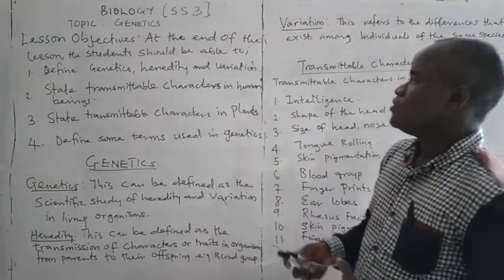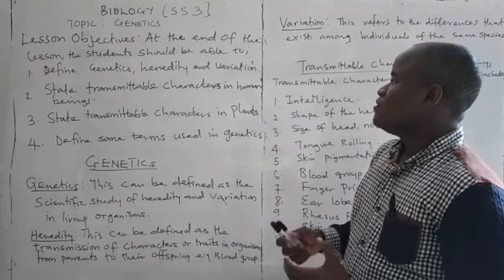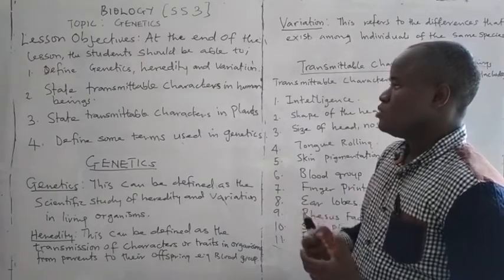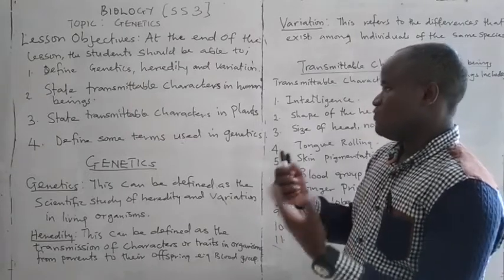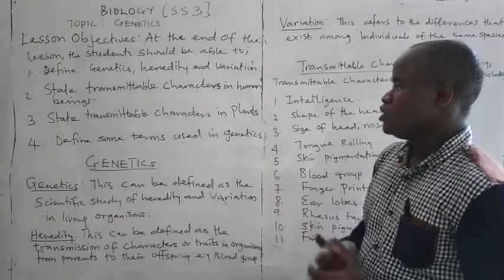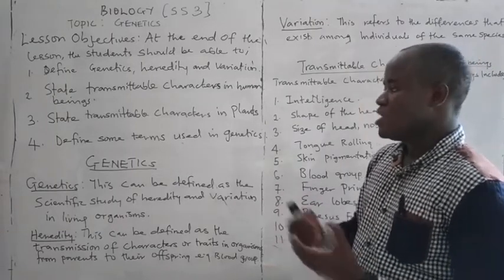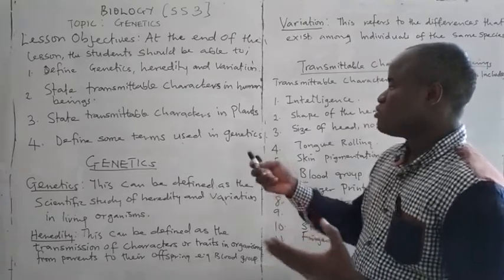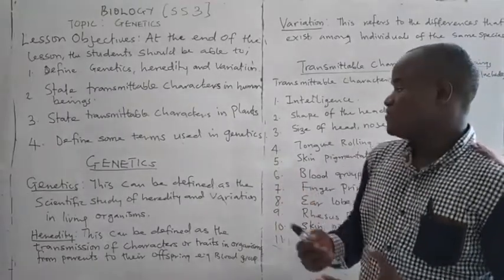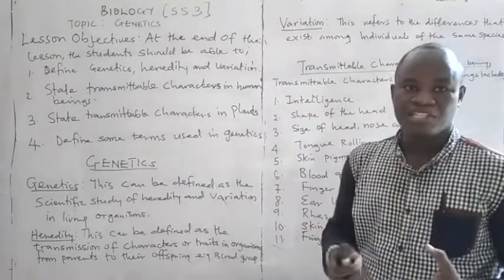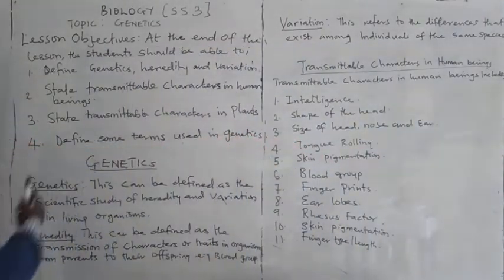Our lesson objectives for today: at the end of this lesson, the student should be able to, one, define genetics, heredity, and variation. Two, state transmittable characters in human beings. Three, state transmittable characters in plants. Four, define some terms used in genetics. Let us start. What is the meaning of genetics?